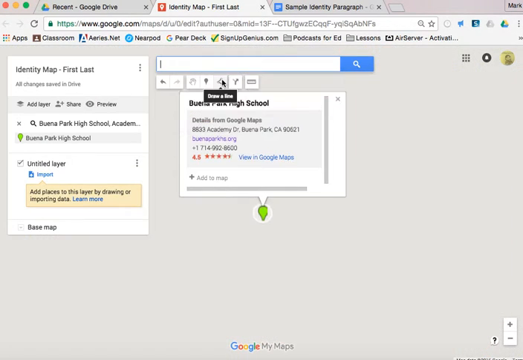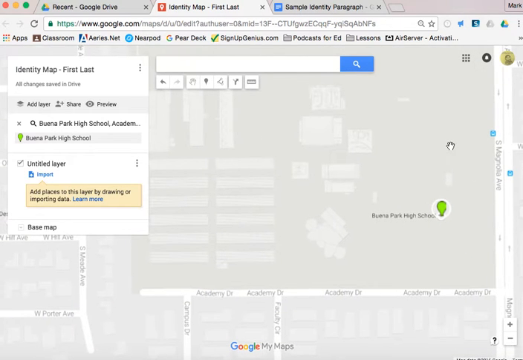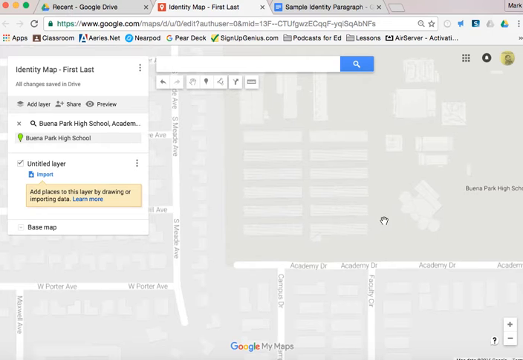Now when I do that, I end up here. Now here's the thing. There is a pin already there, but understand that that pin is a pin for Google. We don't want that. We actually want our own pin. So now that I'm here and I've got my space, like okay, there I am, I can take care of this later. But let's say I actually want to put myself around here in my classroom. I'm going to go ahead up here and I'm going to click Add Marker.